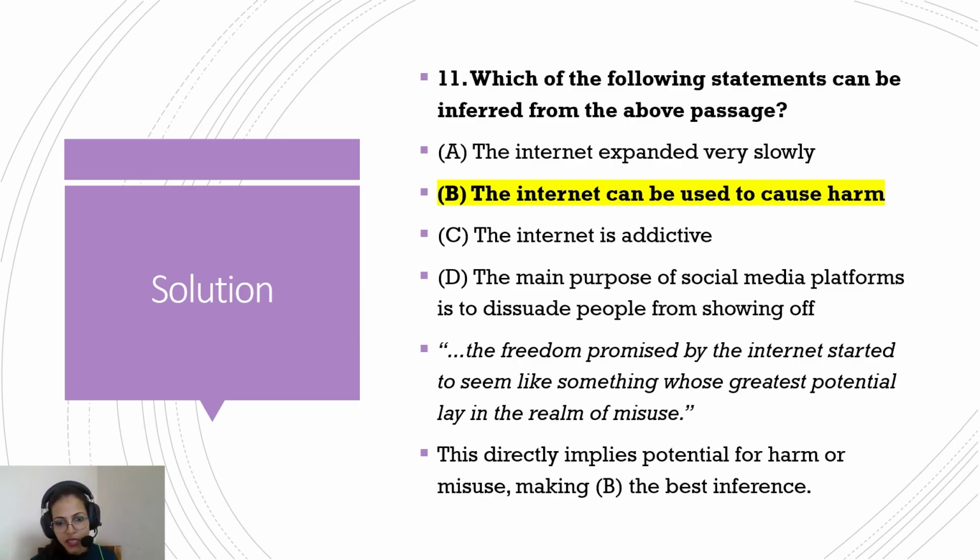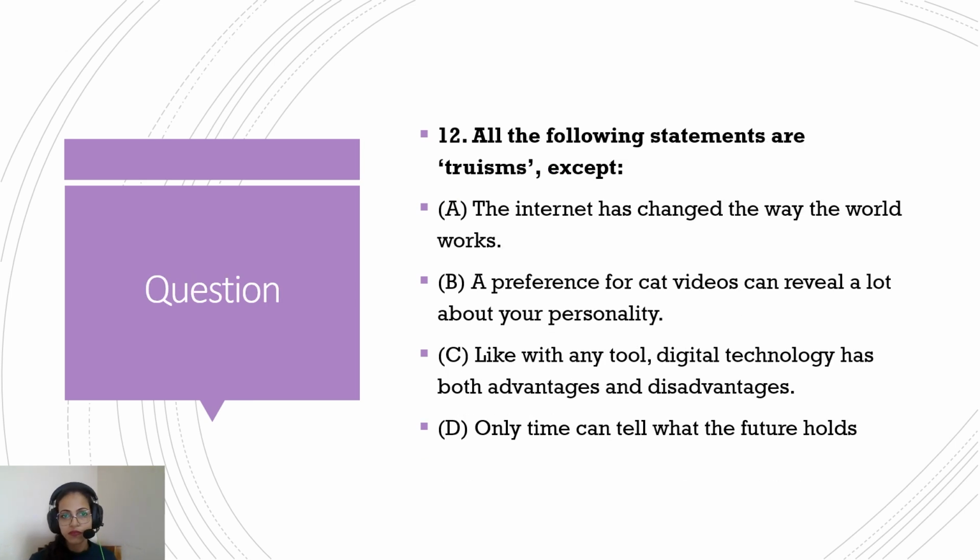So the exact lines in the passage are: the freedom promised by the internet started to seem like something whose greatest potential lay in the realm of misuse. So people can troll each other, people can spread misinformation, all those things are also there. So greatest potential lay in the realm of misuse is telling us that the inference is that the internet can be used to cause harm. Okay.